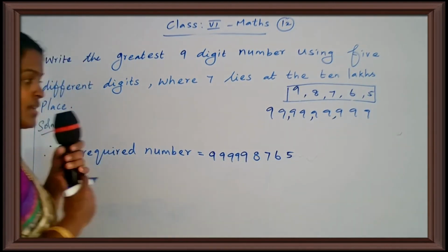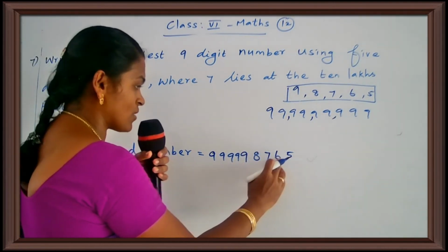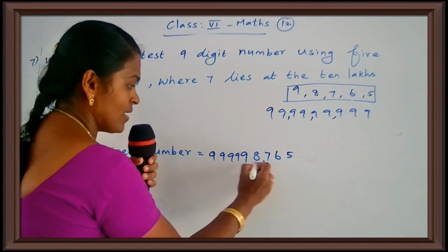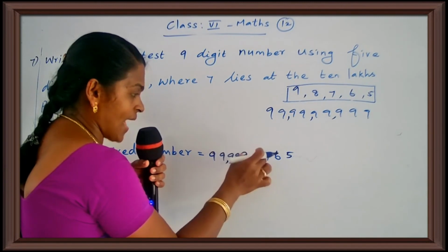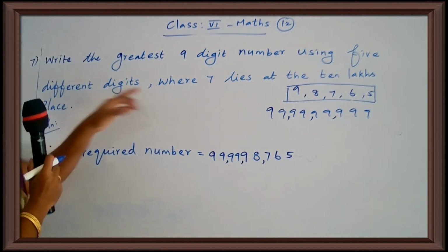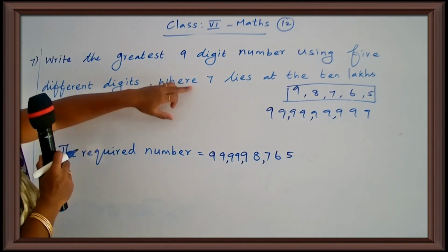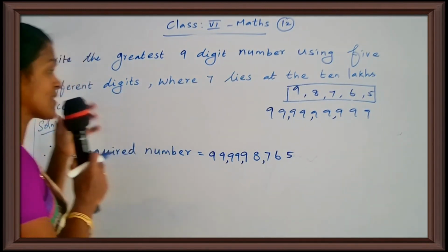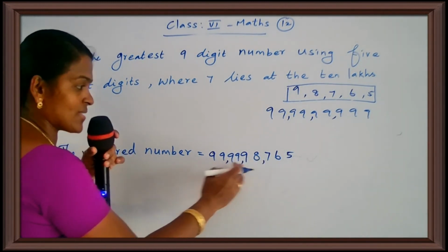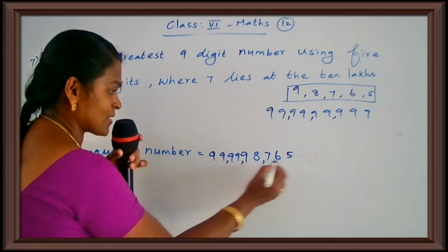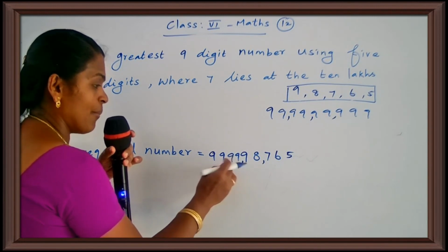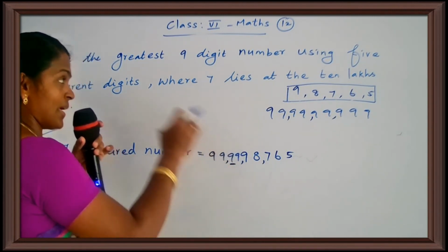Okay children, now you count the digits: 1 2 3 4 5 6 7 8 9. So 99 crore 99 lakh 98,765. But another clue is given. What is it? 7 lies at the 10 lakhs place. Here 7 is not in the 10 lakhs place. So where is the 10 lakhs place? Ones, tens, 100, 1000, 10,000, lakh, 10 lakh. But here is 9, and we want 7 to lie at the 10 lakhs place.